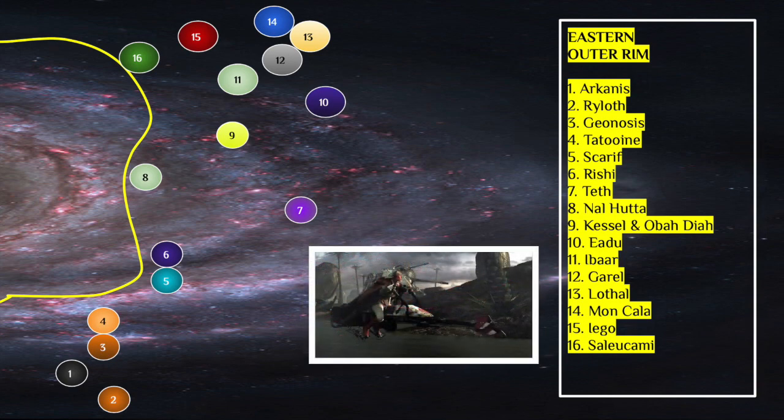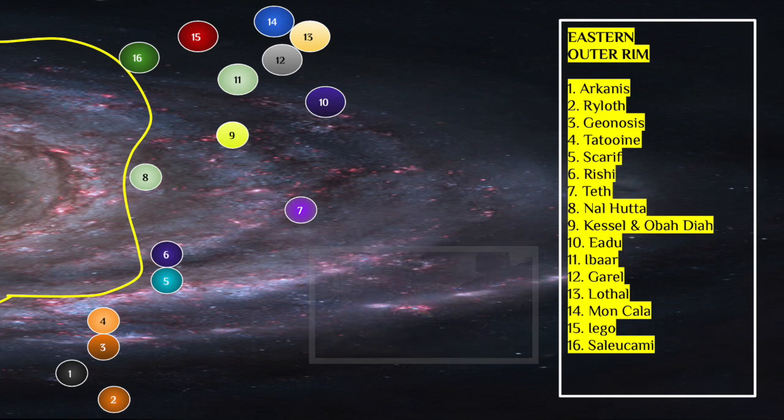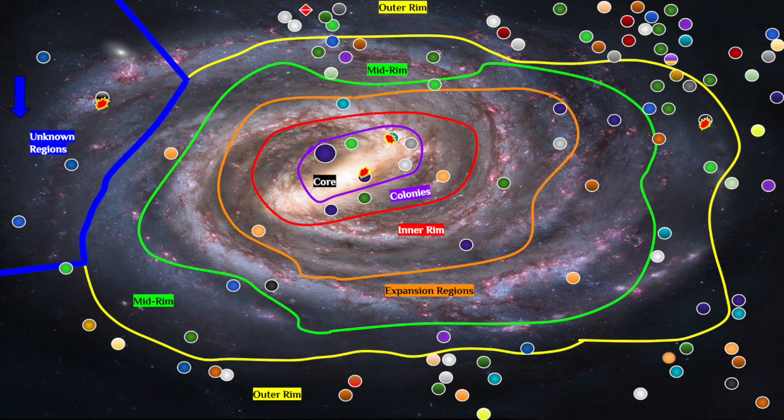Seleucami is a planet in Revenge of the Sith where Stass Allie is killed by her own clone troopers on her speeder bike. That happens during Order 66. So that's all the planets on the East Outer Rim. Now we can move to the Unknown Regions.